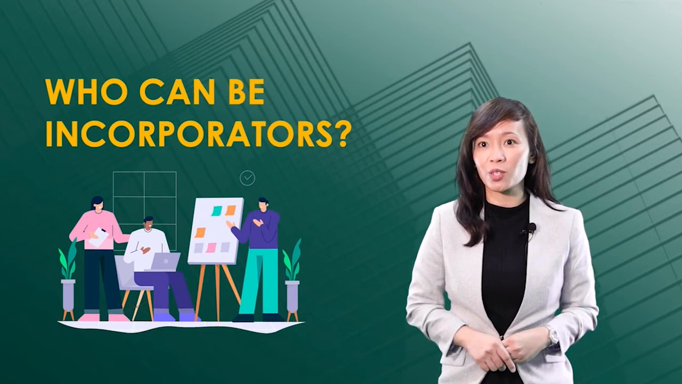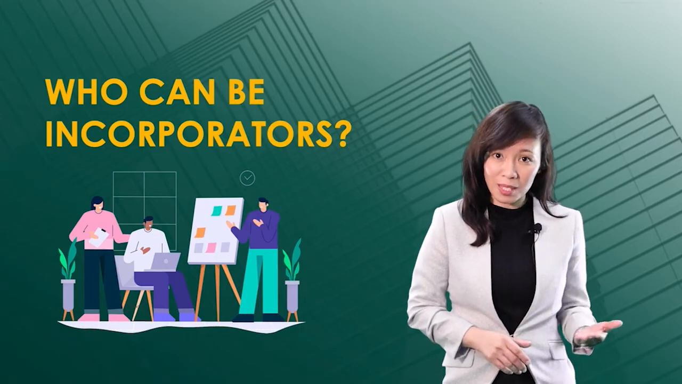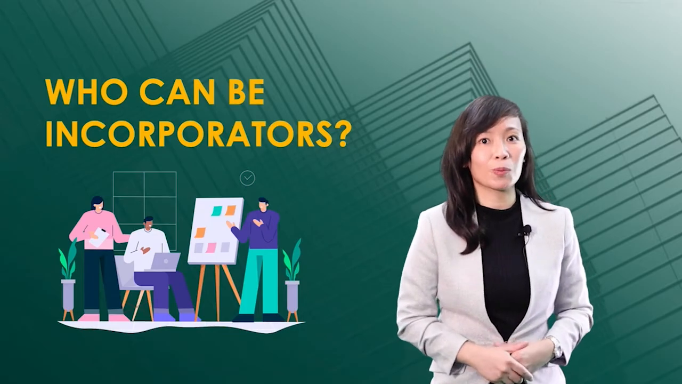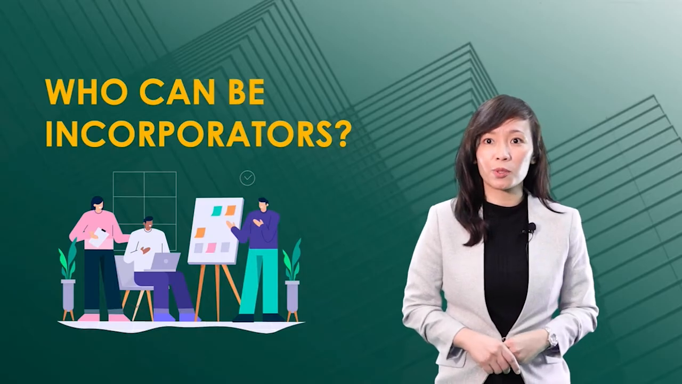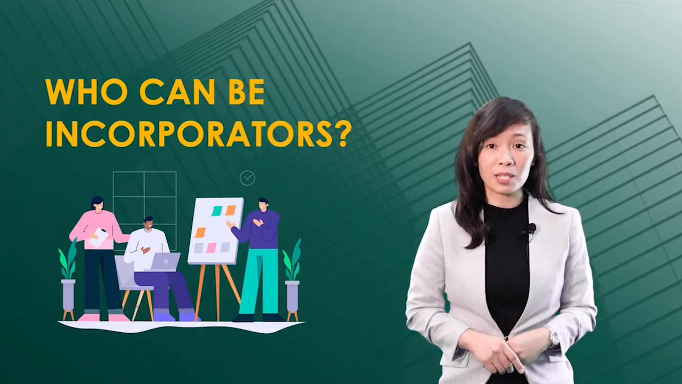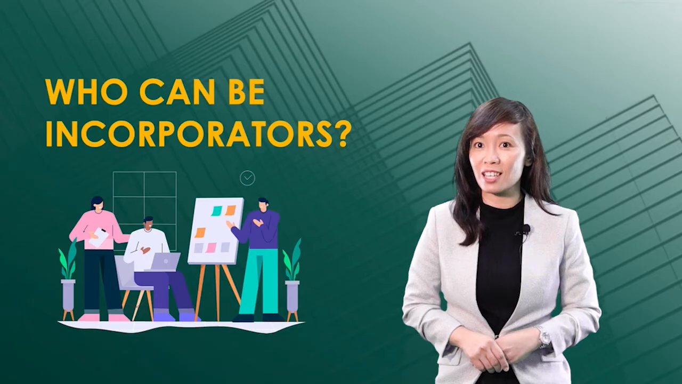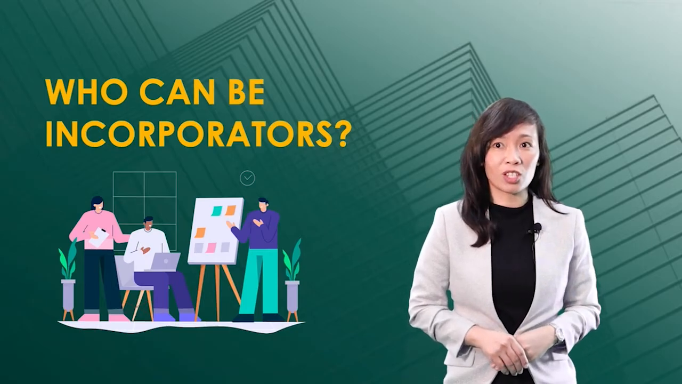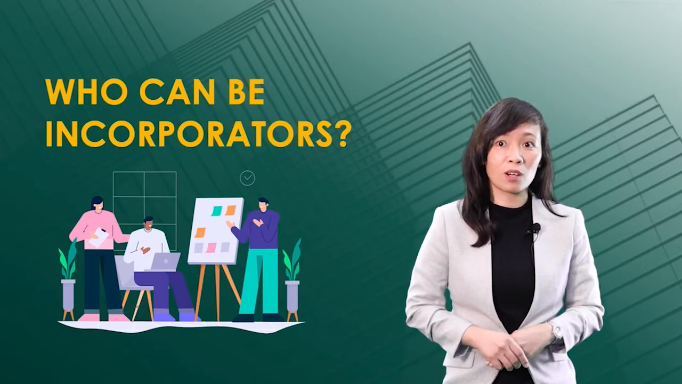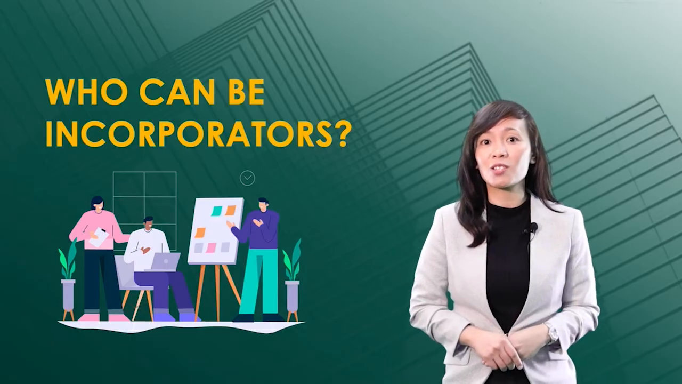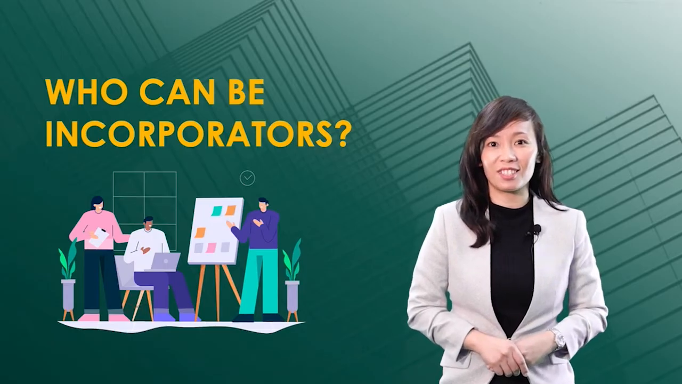Artificial persons refer to organizations such as partnerships, associations, and other corporations. To be an incorporator, an artificial person must be registered with the SEC. However, a corporation registered in another country, called a foreign corporation, can also be an incorporator.